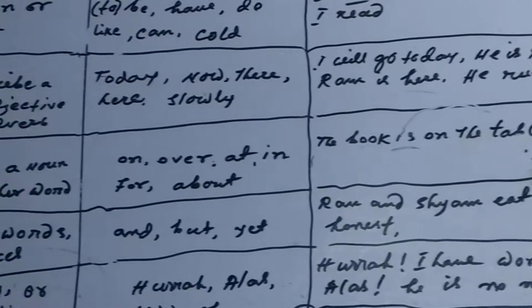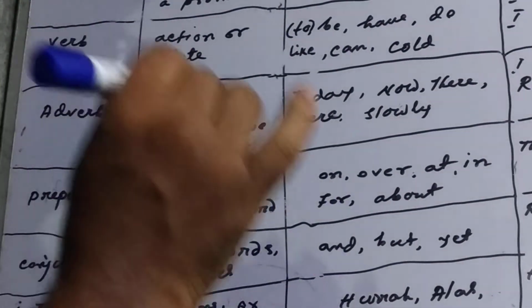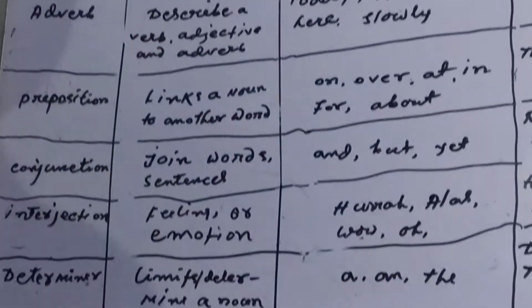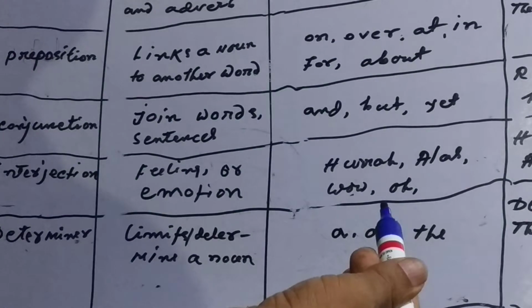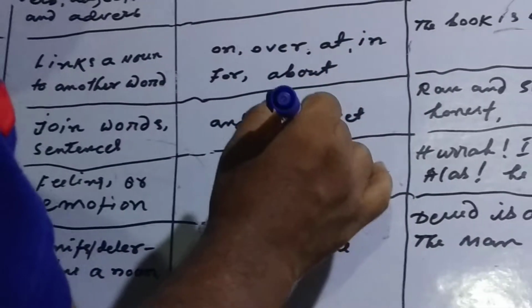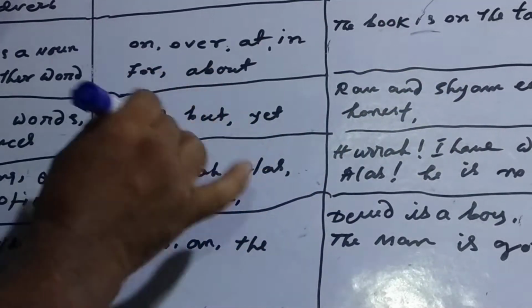Okay, next, conjunction. What is a conjunction? A conjunction is also a part of speech which is used for joining one word to another word or one sentence to another sentence. Here are some examples of conjunctions: and, but, yet.